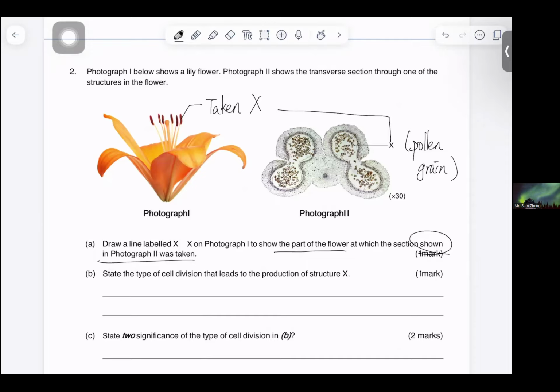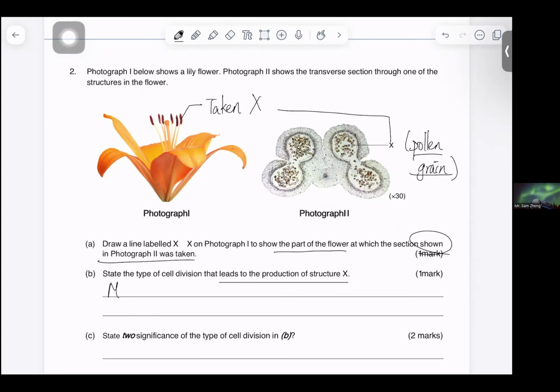So in this case, can you tell me what is the cell division that leads to the production of structure X? Now, it asks you how we can produce structure X. X is a pollen grain.